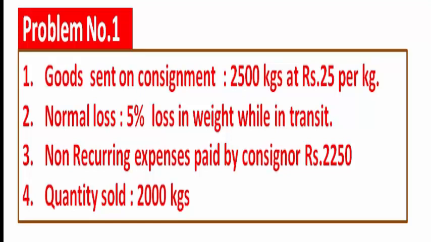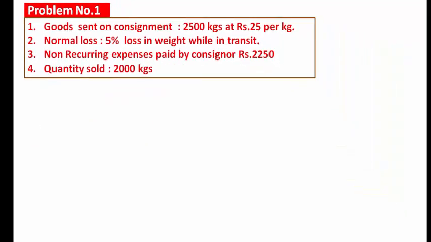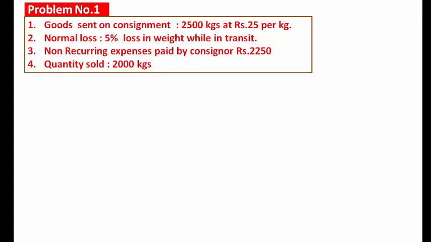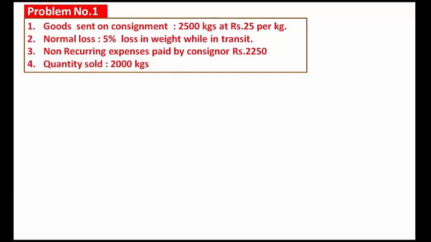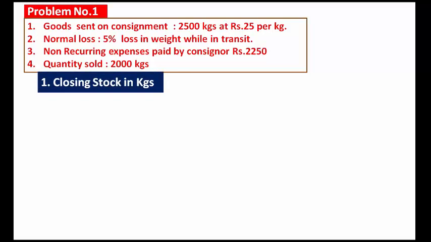Now how to solve the problem. First, we have to calculate the quantity of goods in the closing stock, that is, how much of the goods is left with the consignee. Closing stock in kgs.